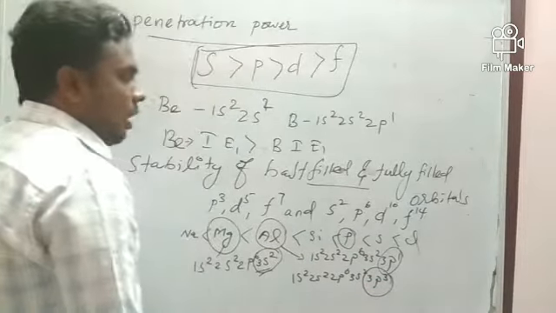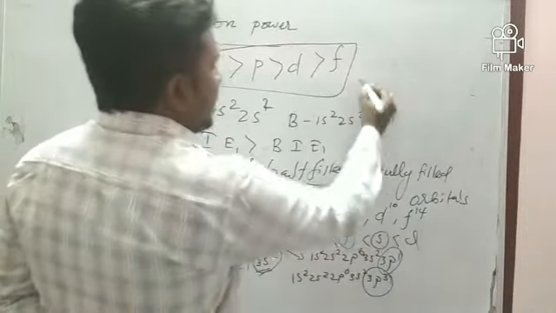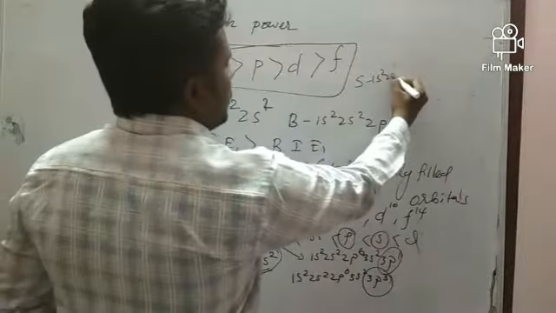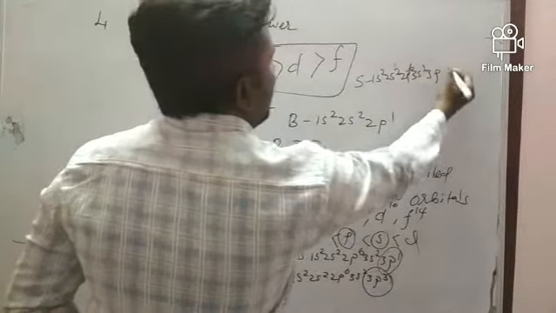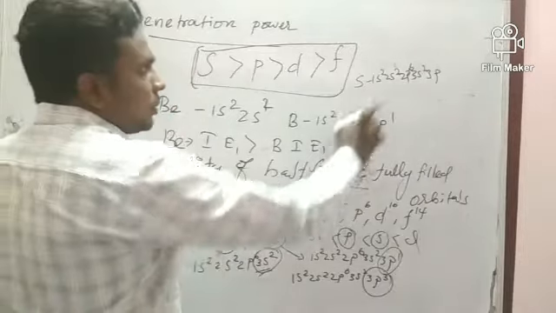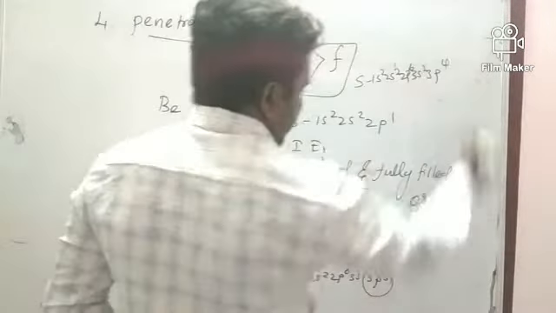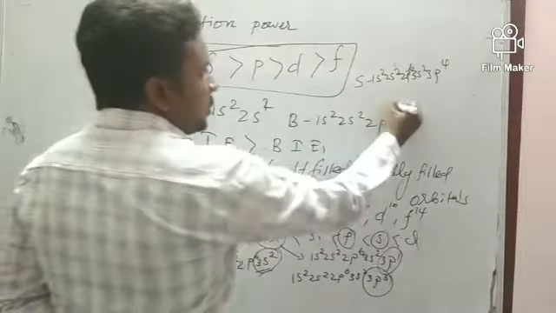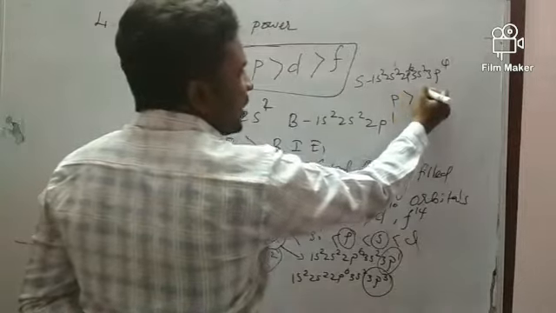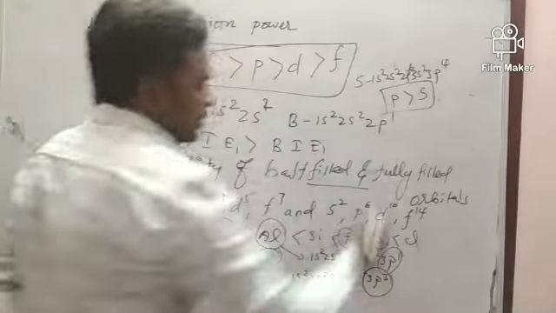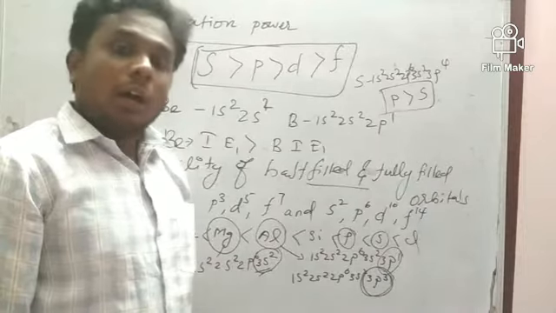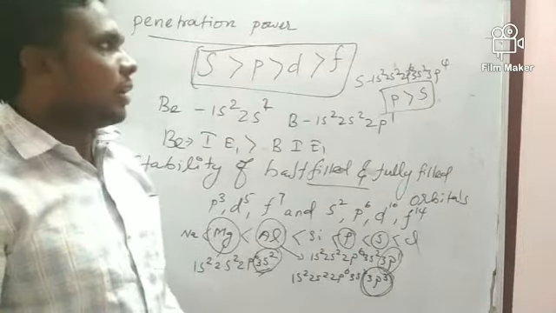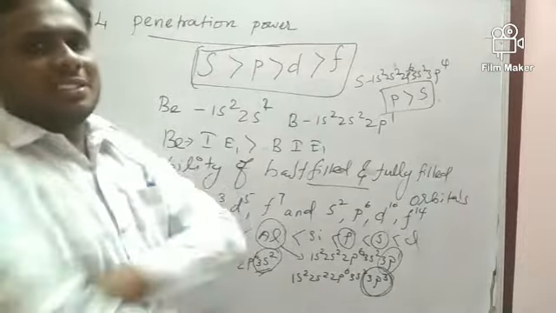But sulfur, atomic number 16, is 1s2, 2s2, 2p6, 3s2, 3p4. So phosphorus has more ionization energy than sulfur because of the half filled orbital, so this is the reason.